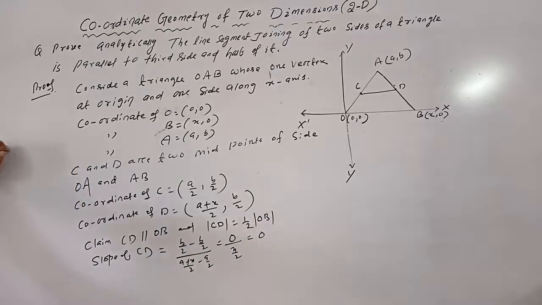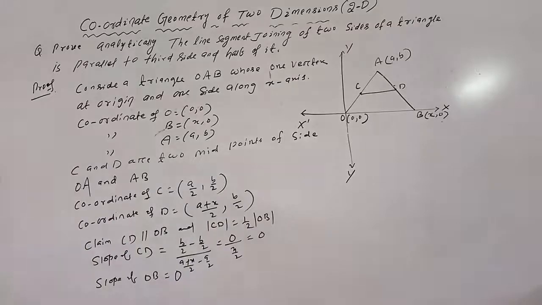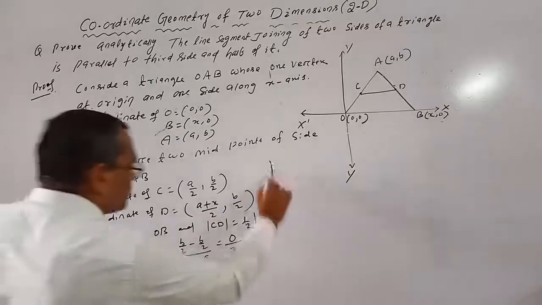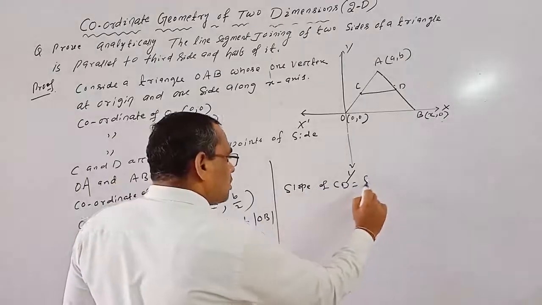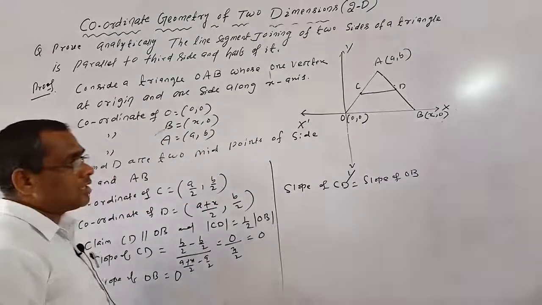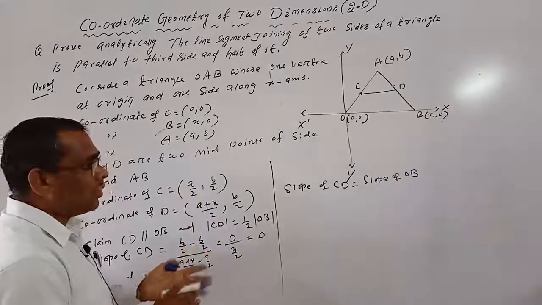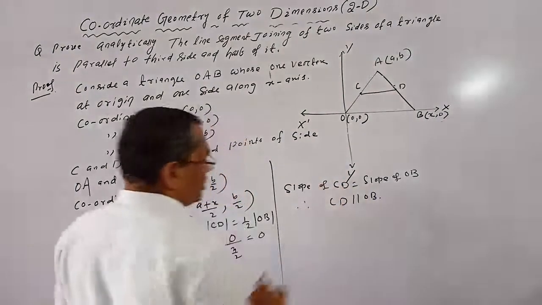So the slope of CD is 0. Since OB is on the x-axis, whose slope is 0, the slope of OB is also 0. The slope of CD equals the slope of OB. Therefore, CD is parallel to OB.